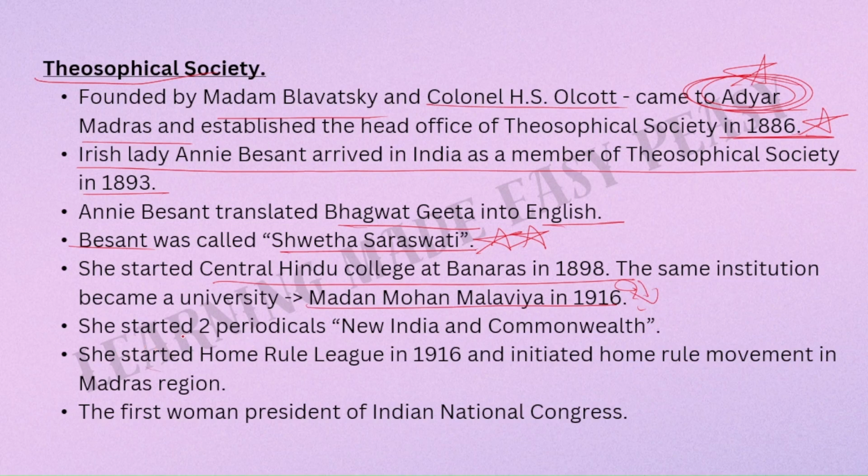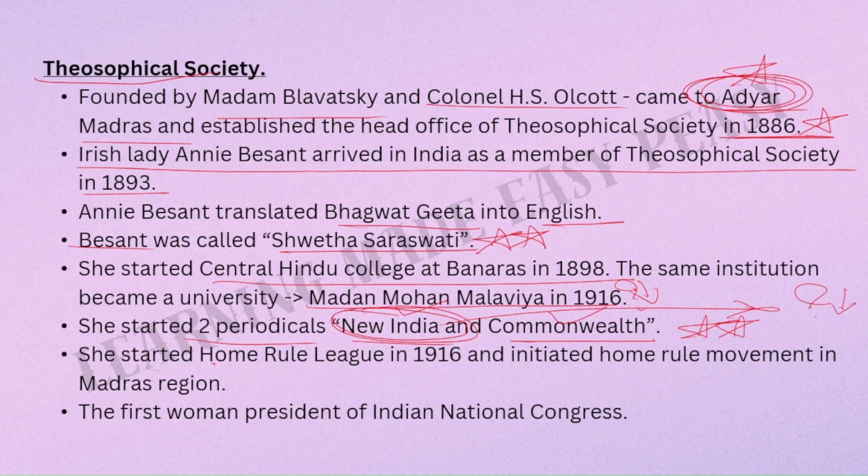She started two periodicals, New India and Commonwealth. This is very, very important. The two periodicals started by Annie Besant were New India and Commonwealth. New India, this name of periodical or newspaper, was started by another person as well. What is his name? Please comment below.